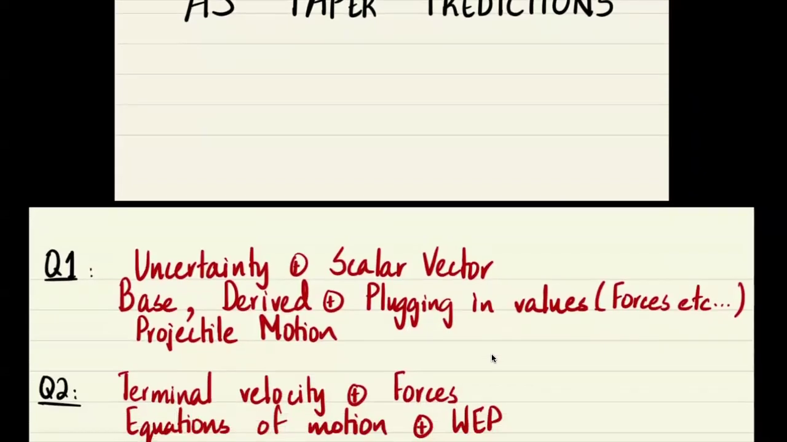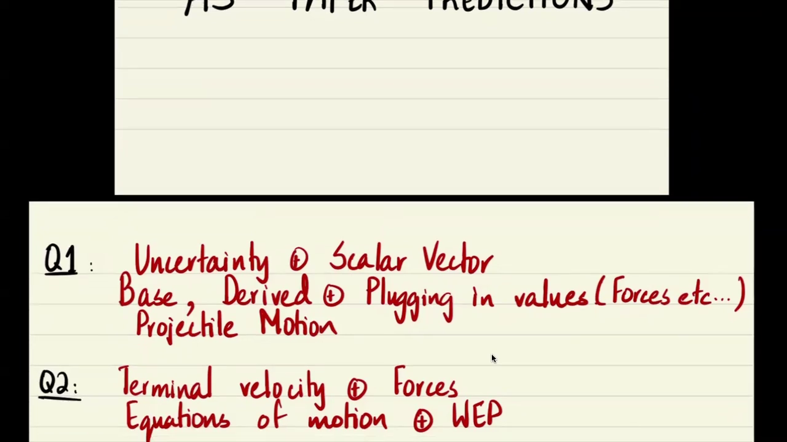So question number one, and this is written in the order of probability, in my opinion, this is what I feel, is that question number one, the highest chances are of having a question on uncertainty, absolute and percentage uncertainties, combination of those depending on the formula, and some scalar vector calculations. The second most likely type of question is base derived, and then some questions where you just have to plug in values or you have to do some analysis.